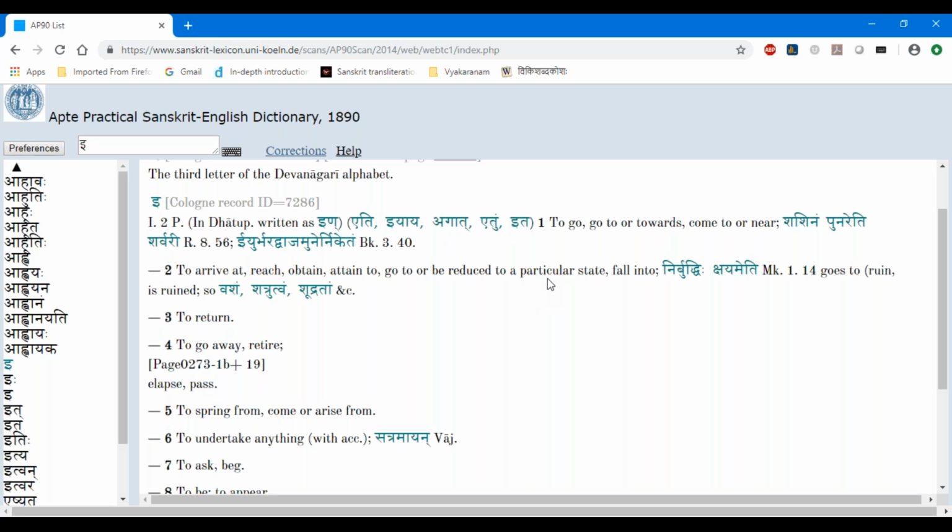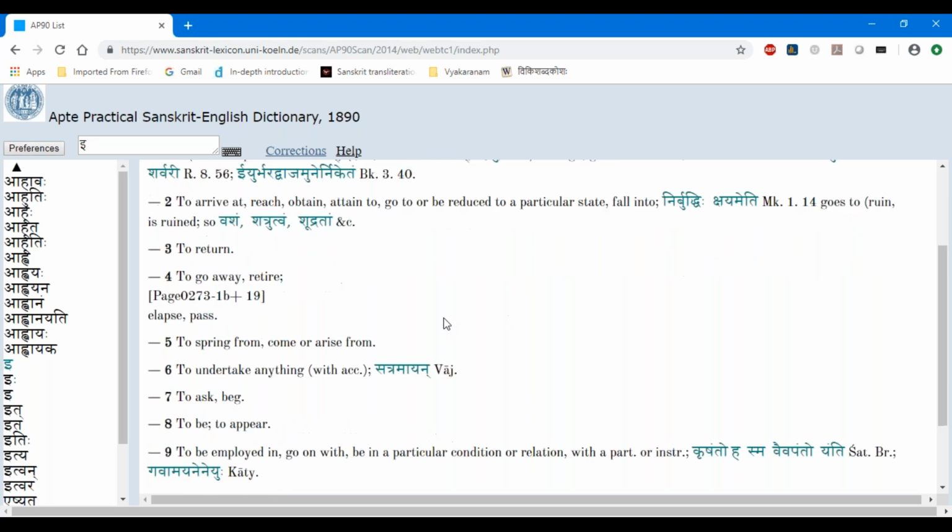That is, for the nishtha form, this is a past passive participle form in English. If you want to say the PPP form, past passive participle. Okay, the meaning is to go towards or something. Shashinam punareti, punaha eti. He uses the eti form here. Sharvari. Okay. Punareti sharvari. Okay, to arrive, to reach, to obtain, all these things. That is one meaning. To return.